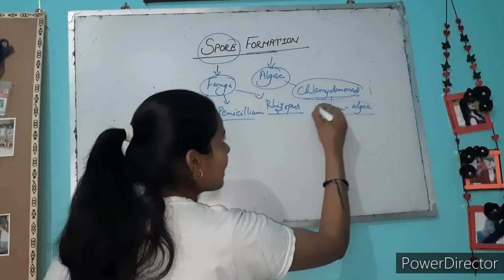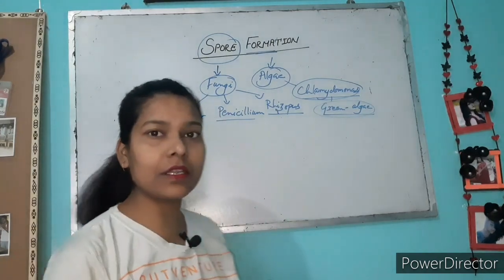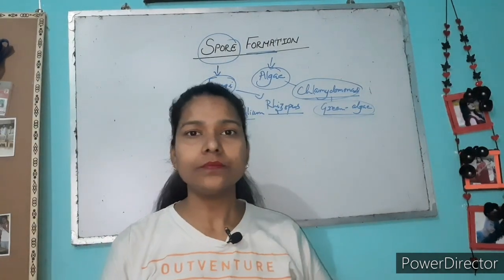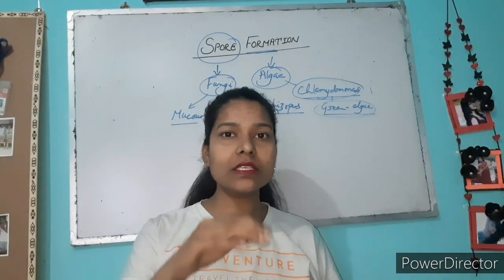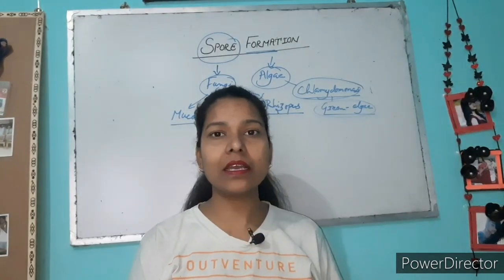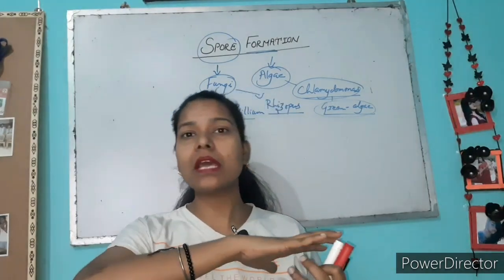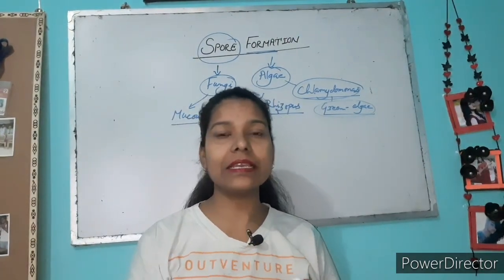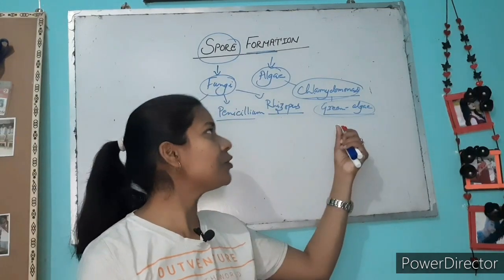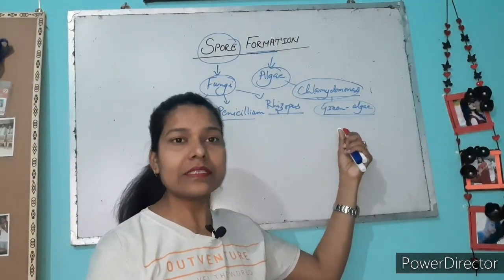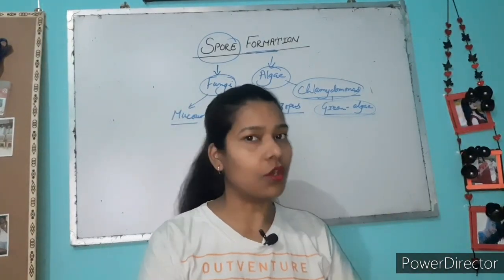This green alga you can see on the back of the tortoise. The hard shell on the tortoise's back is covered with multiple algae, and one particular alga is Chlamydomonas. It is found over there on the back of the tortoise.